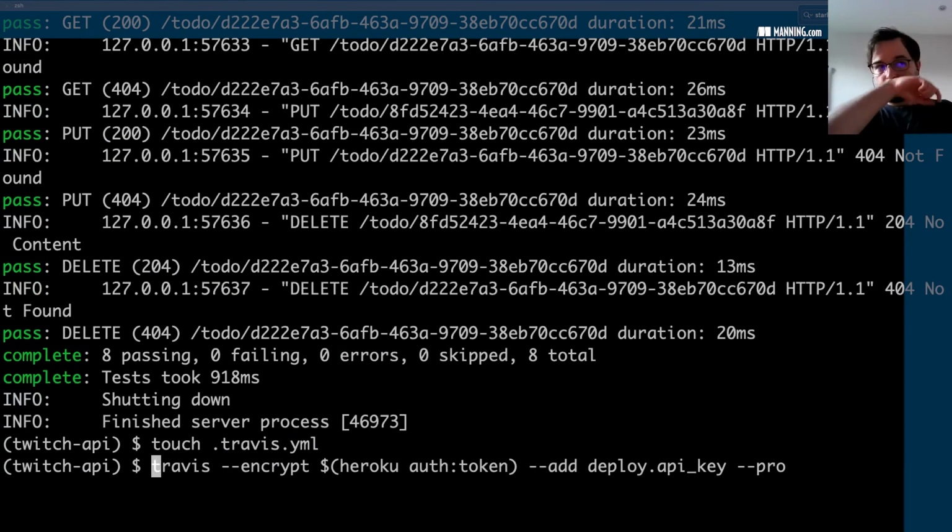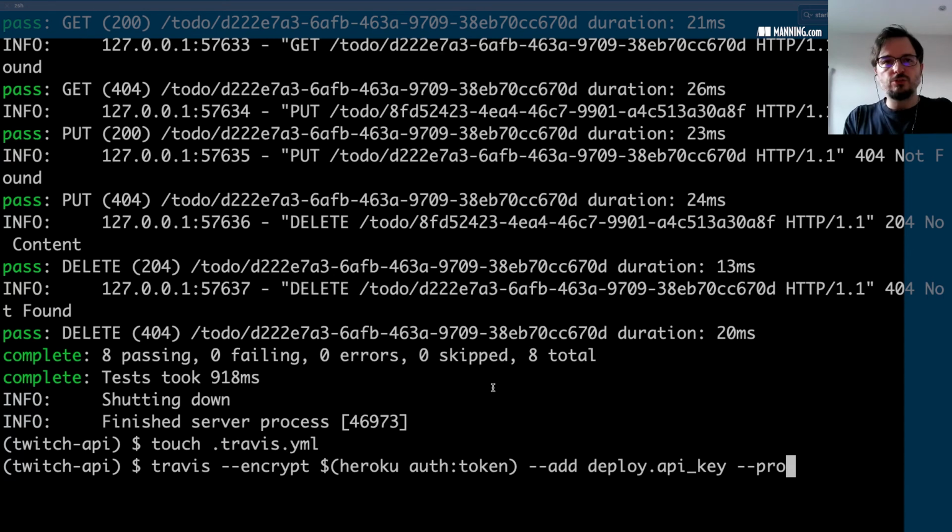Like this. So you need to install the Travis CLI and you need to install the Heroku CLI. Okay. So we're gonna use Heroku auth token to generate the token. I'm not gonna run that here because it will expose my real token. But what I can do is run it with Travis with the encrypt flag, which is going to encrypt the output of this command. And then I'm telling Travis to add the output of this command, the encrypted output, as the deploy configuration, as the key for the deployment configuration of this application.